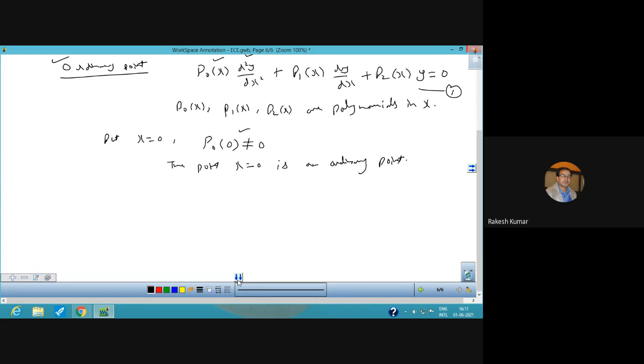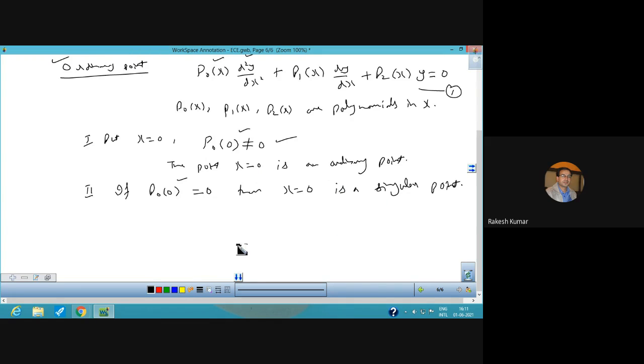And otherwise, if P0(0) is equal to 0, then x = 0 is a singular point. So these are the two definitions in special functions. What is the meaning of ordinary point? P0(0) is not equal to 0. And if P0(0) is equal to 0, then x = 0 is a singular point.